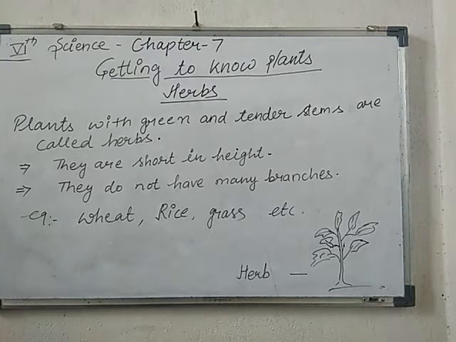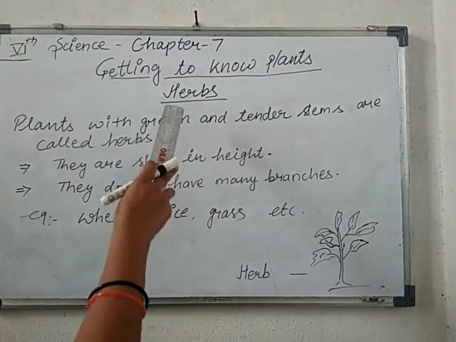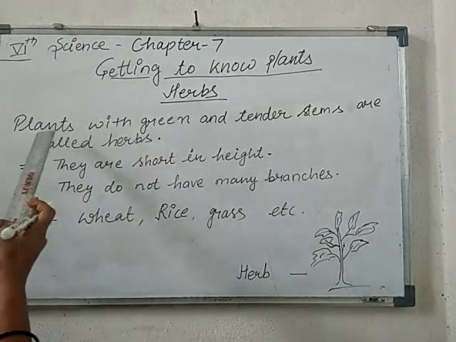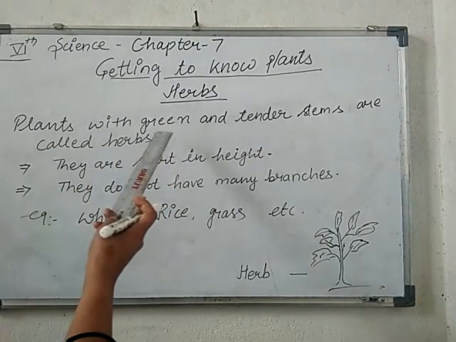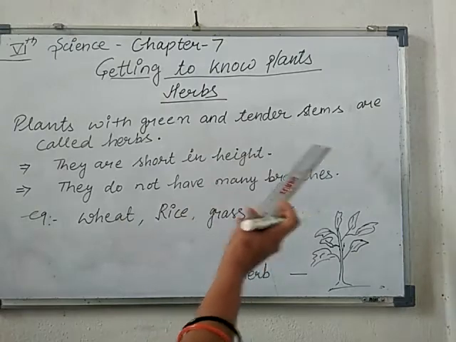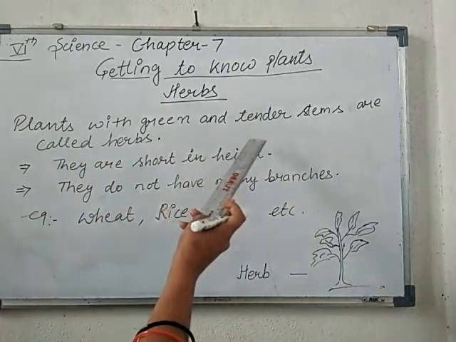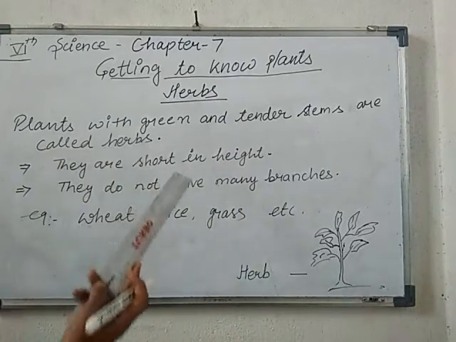As you know, students, some plants are much smaller compared to you. Some plants are just about your size, some are much taller than you, so they have different heights, as well as different stem properties and branches. Now we will discuss herbs first. Plants with green and tender stems are called herbs.